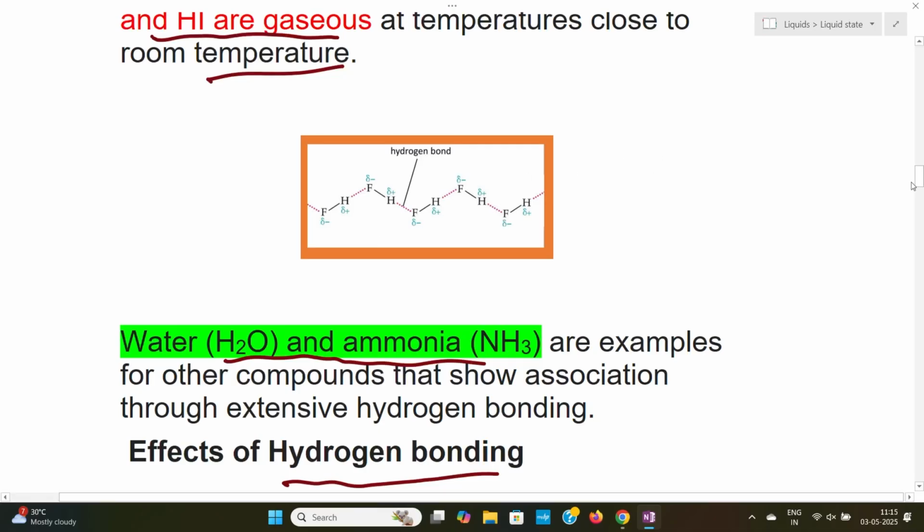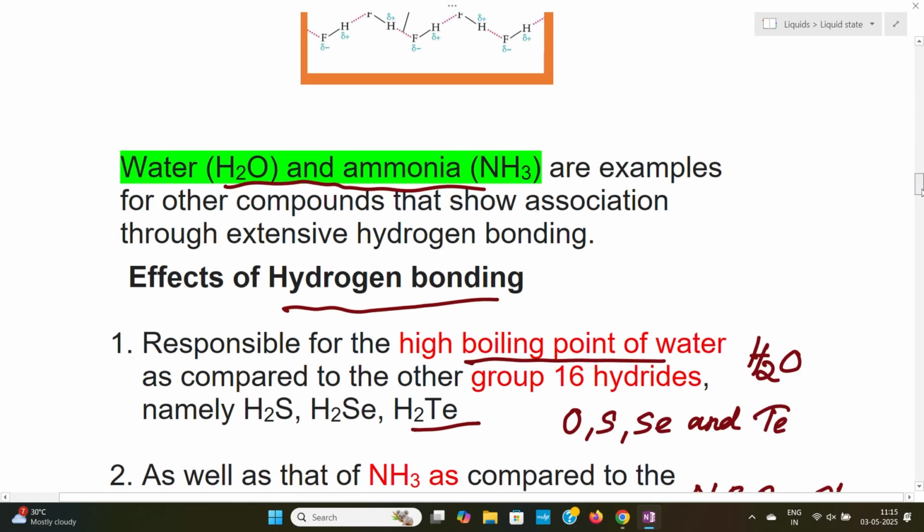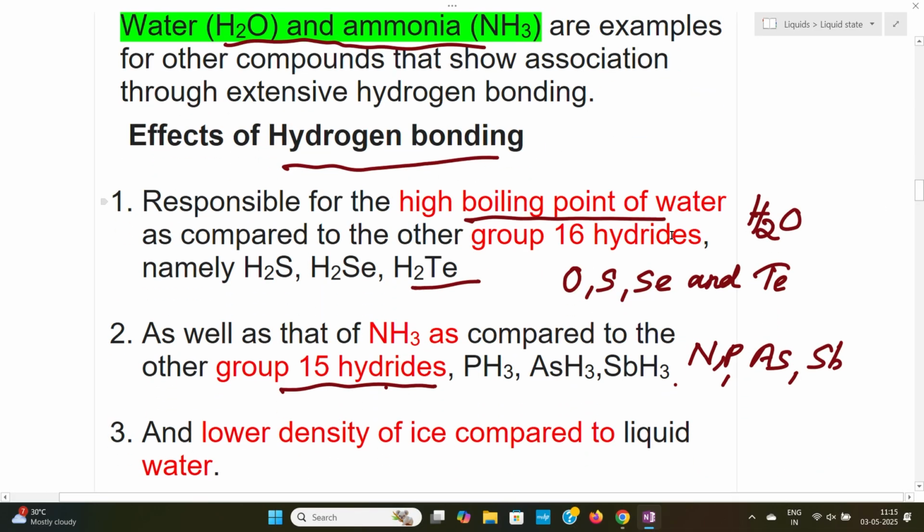Intermolecular hydrogen bonding is the hydrogen bonding between the molecules of the same substance or different substances. The different effects are, in group 16 hydrides, water has a high boiling point compared to the hydrides of the other elements in the series.